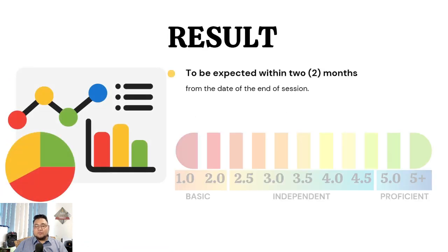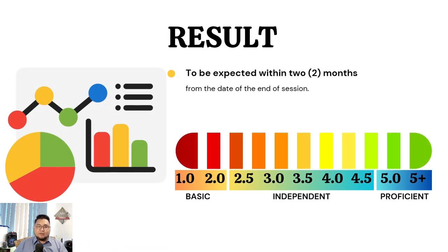So when can you expect to get the results? You will get them within 2 months after the last paper that you have taken. MUET this time around is quite different from MUET before 2021. Rather than band 6 as the highest, we now have band 5 plus as the highest. So you have to see what band you need to graduate, or what band you need for any specific purposes that you are dealing with.